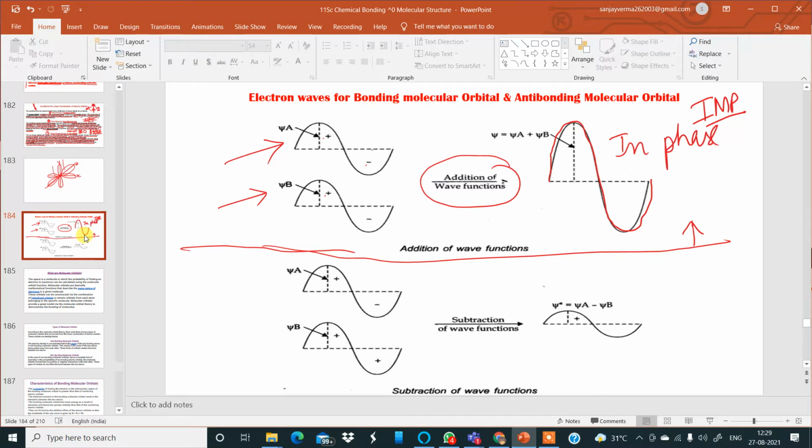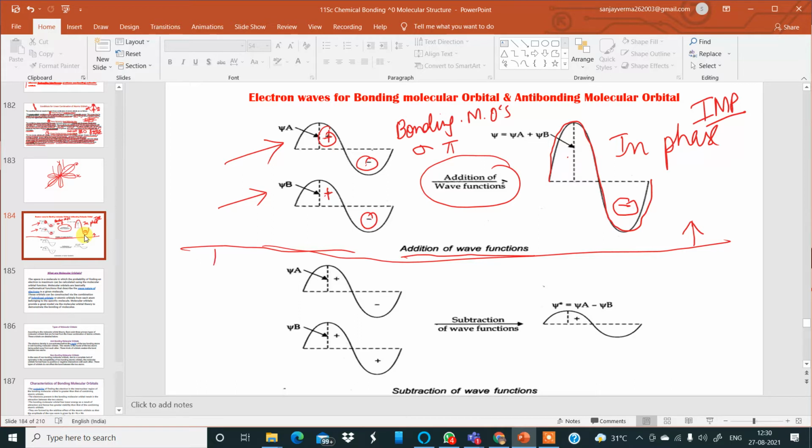That means the positive and the positive are overlapping, the negative and the negative are also overlapping, so these are in phase. At that time there is addition of wave functions, and that's how we get bonding molecular orbitals, either sigma or pi, depending on what type of orbitals are overlapping.